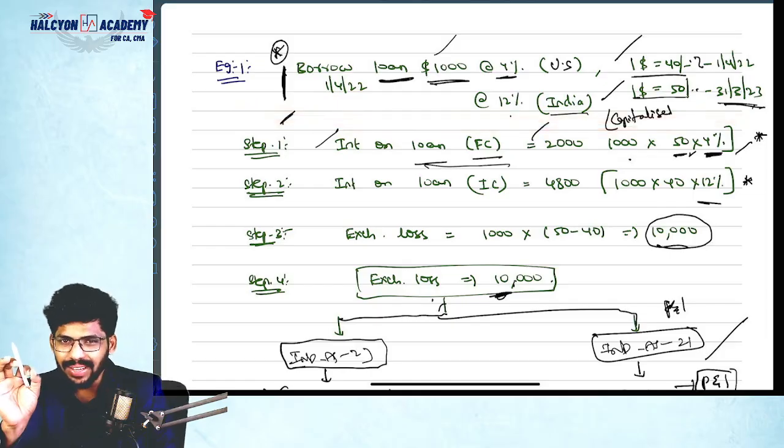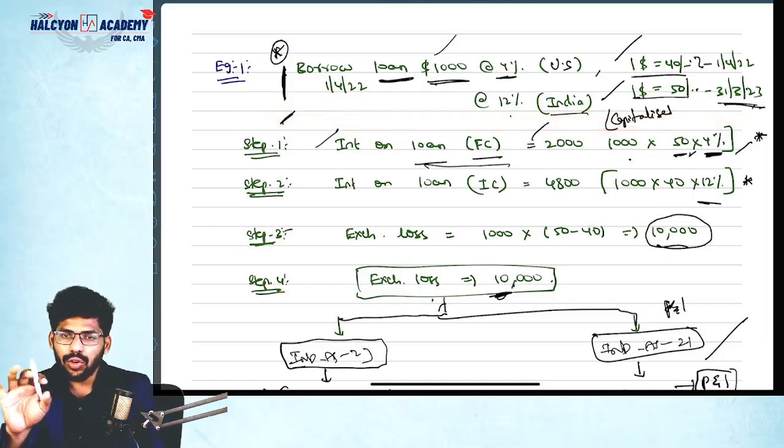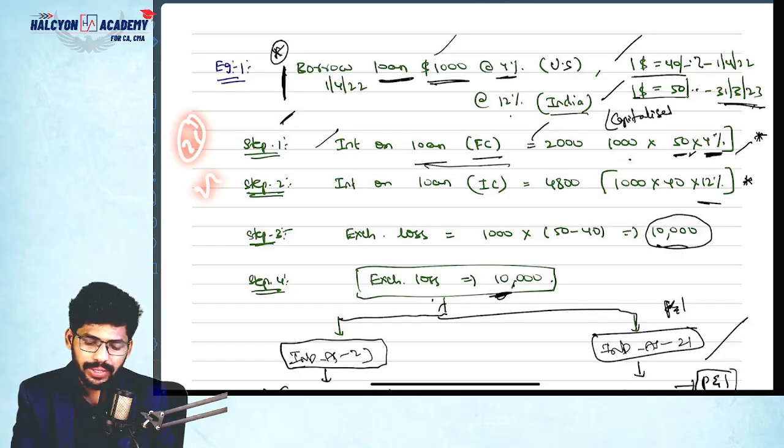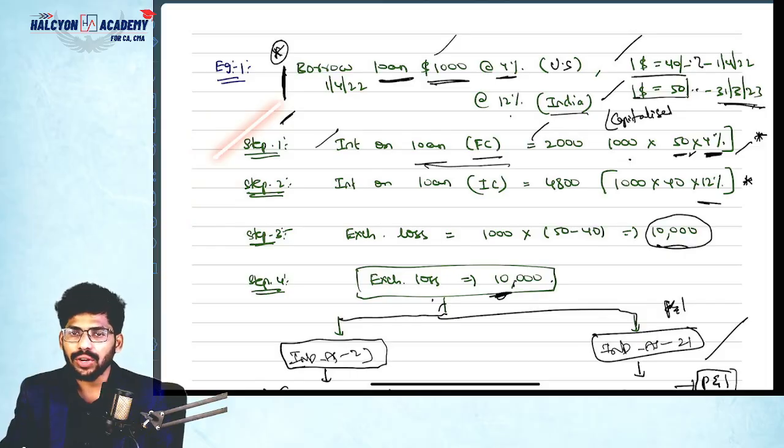Basically as per this standard, I don't want to discuss all the things here. Some portion of the exchange loss is treated as per Ind AS 23 borrowing cost, and some portion is treated as Ind AS 21 exchange loss. Which means both the 21 and 23 standards will be included in this concept. See, step number 1, you need to calculate like this only.